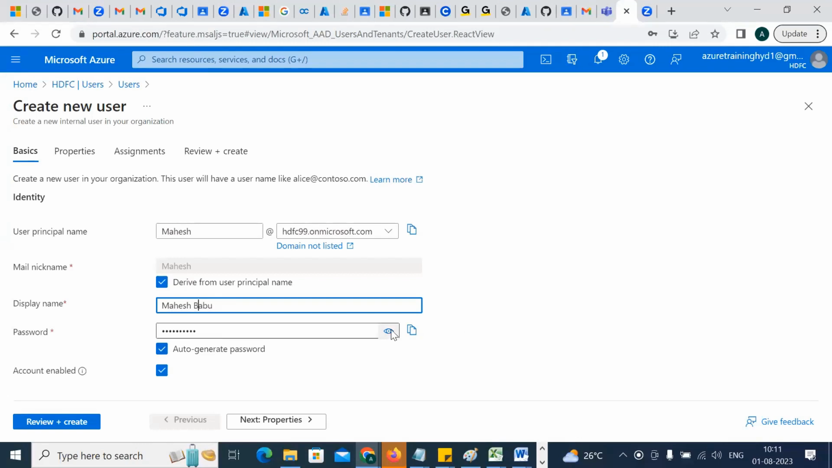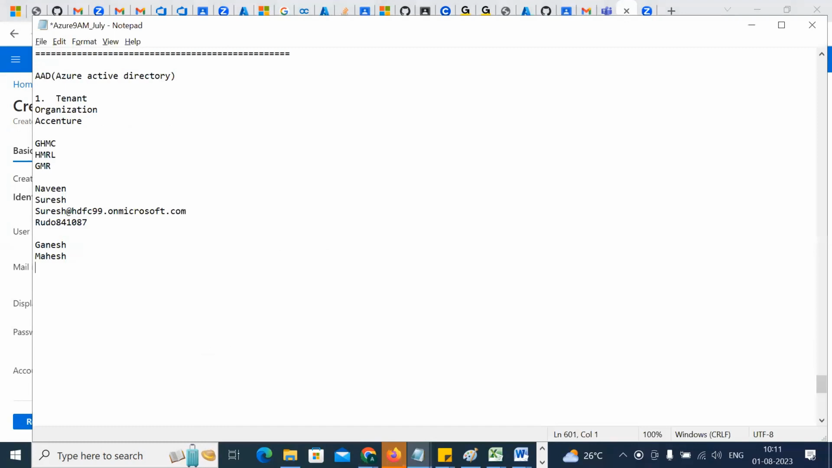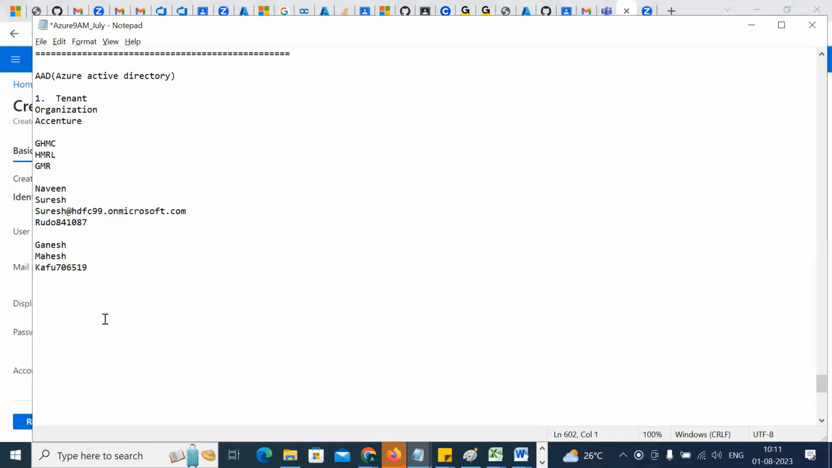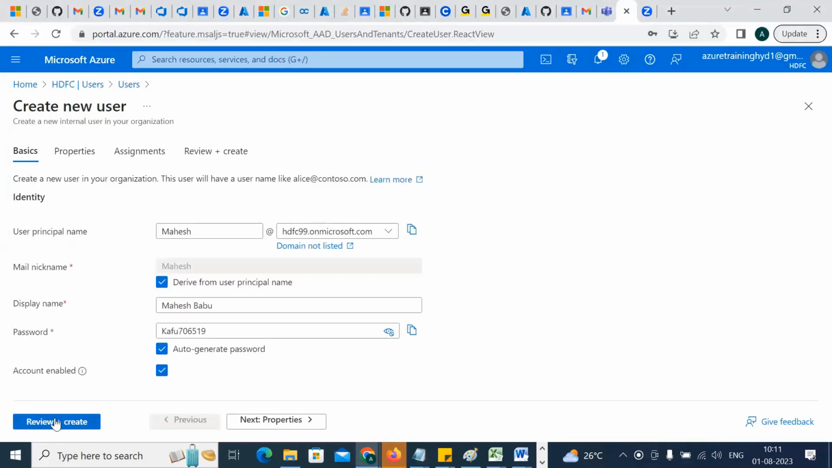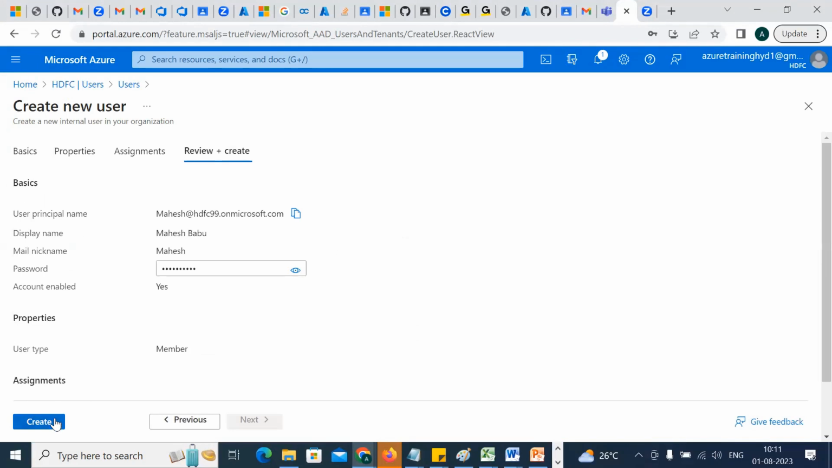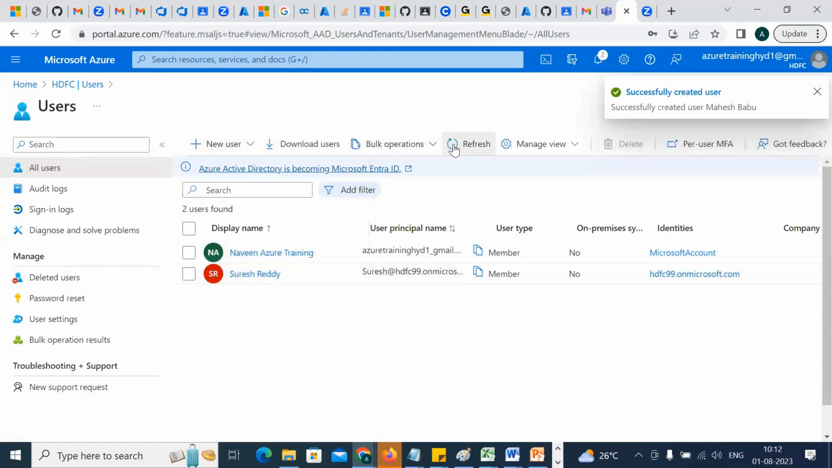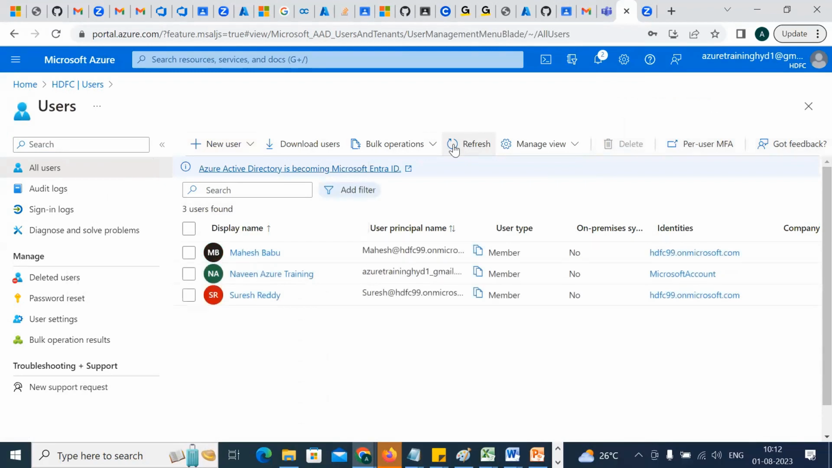So Mahesh Babu, password for him. This is the password for him, right? Very good. So this is the password for Mahesh. Okay, and give the user for him. Very good. Let's review and create it. Review and create. So let's refresh it. Okay, we have Mahesh Babu, right? Now I have created the users Mahesh and Suresh.